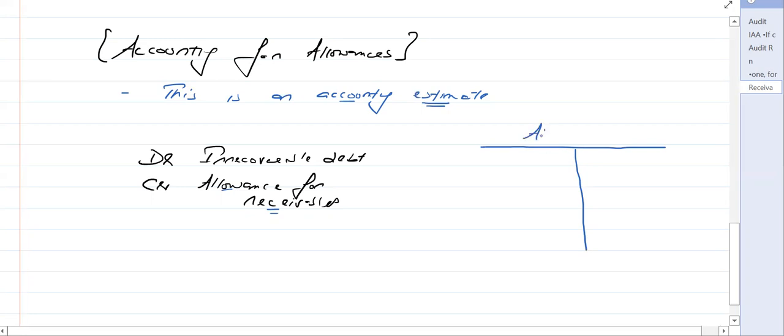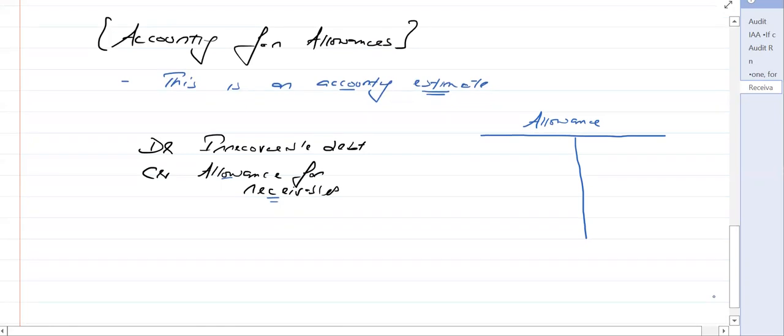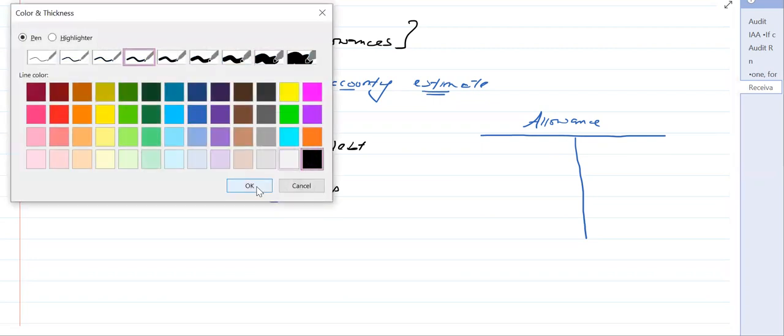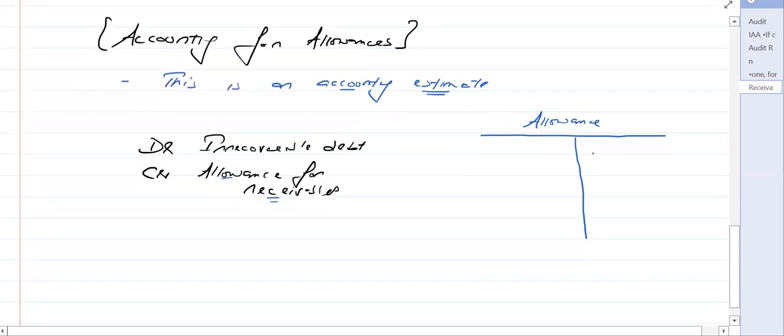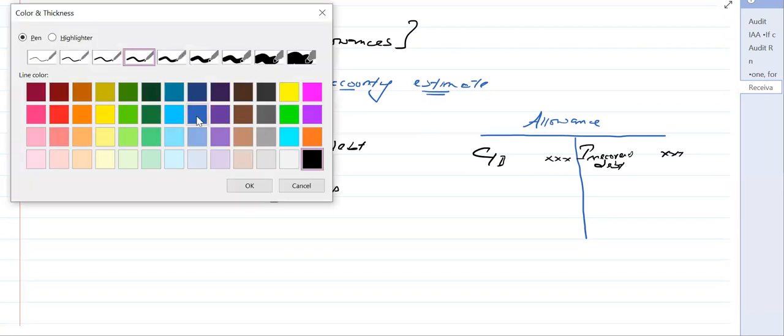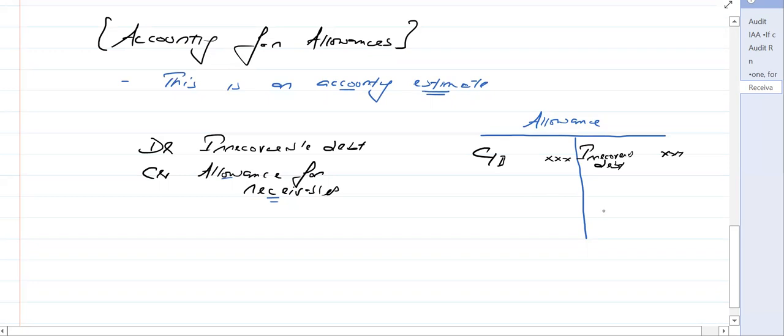So let's make an allowance for the receivable. The first year's double entry would be, because there's a possibility that some receivables might not pay, that we make an account of the allowance. The allowance is credited, and the reference is given to the irrecoverable debt, or you can write profit or loss instead. This becomes the closing balance. Next year, this closing balance becomes the opening balance.